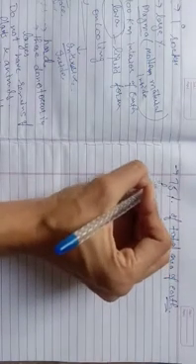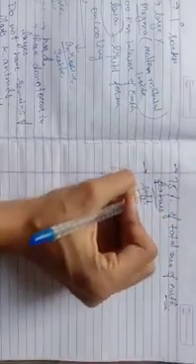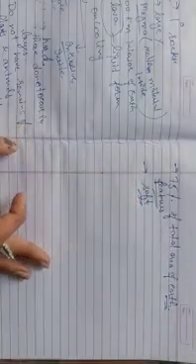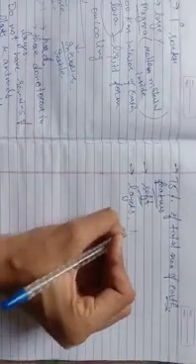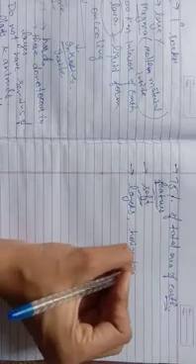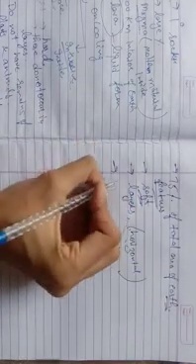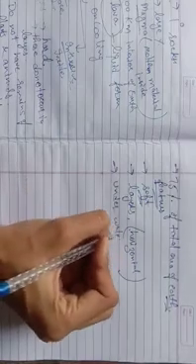Now let us talk about the features. These rocks are soft. In the igneous we read that rocks are very hard, and these rocks are softer than the igneous. These rocks have layers, horizontal layers, and these are mostly formed underwater and have marks of waves, and mud cracks are also formed.